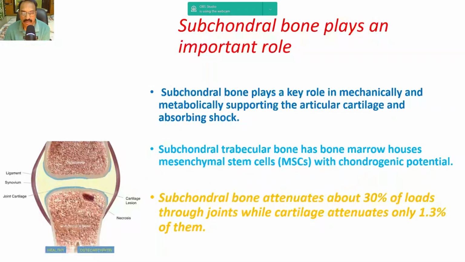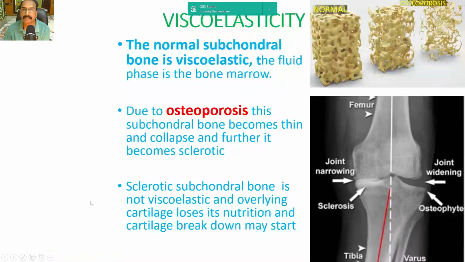One most important thing is subchondral bone attenuates about 30% of loads through joints, while cartilage attenuates only 1.3% of them. Here you can see clearly the subchondral bone is healthy here, whereas here it is collapsed and is sclerosed and necrosed.